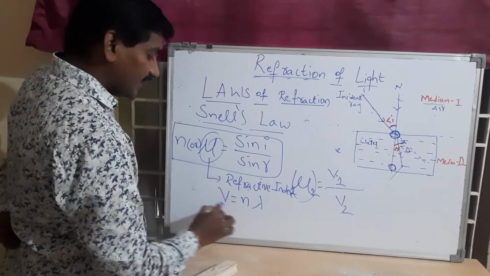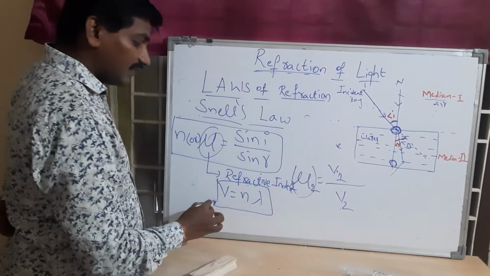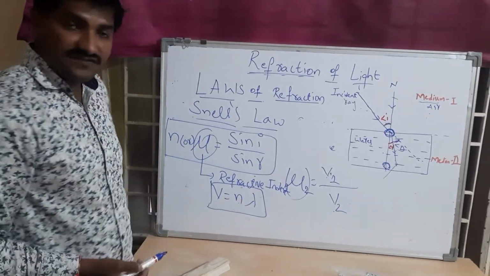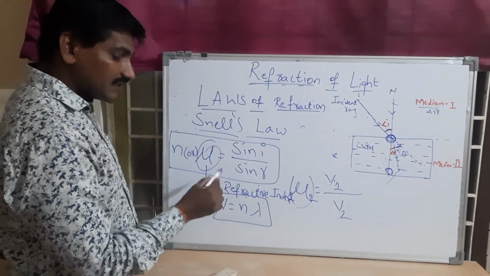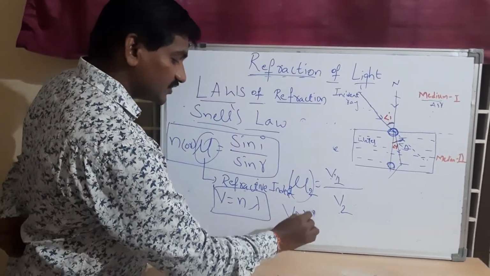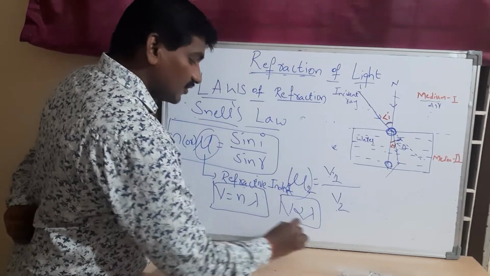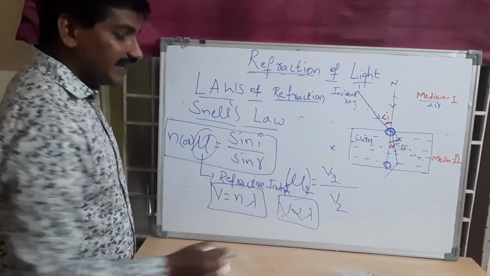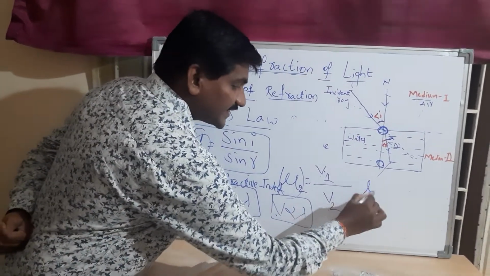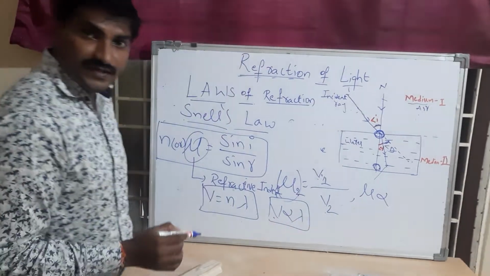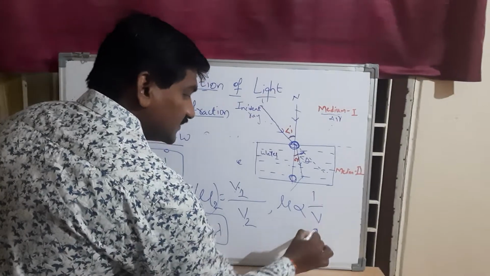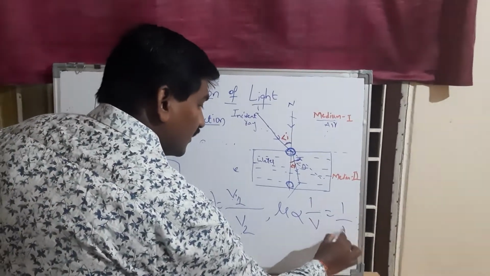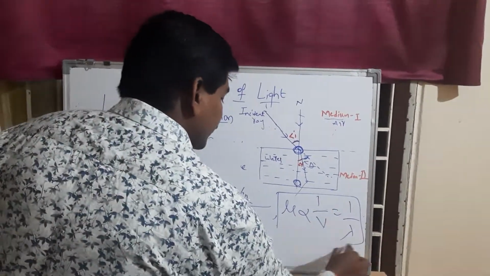Here, velocity V equals n into lambda, where n is the frequency of the source of light and lambda is the wavelength of light. Here n is constant, belonging to the source, so V is directly proportional to the wavelength. So the refractive index is inversely proportional to the velocity of light as well as the wavelength of light.